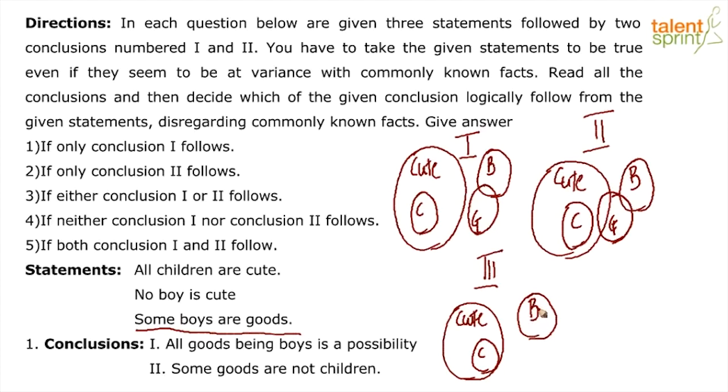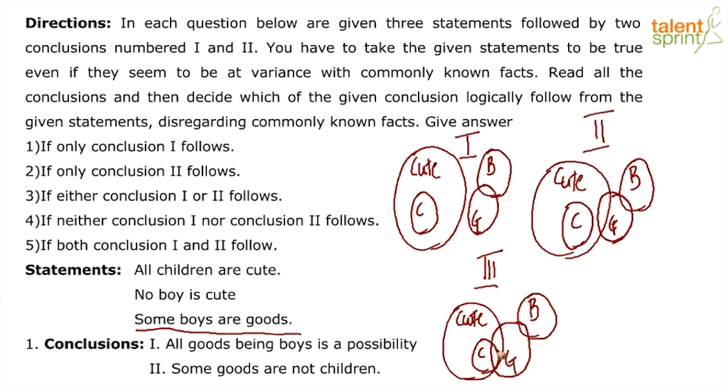Boys, do not take offense. We know some of you are really cute, rather most of you are cute. This is just a statement for a syllogism, so take it with a pinch of salt. The next one being some boys are goods. Now here an overlapping may happen where goods is a part of all: boys, cute and children.